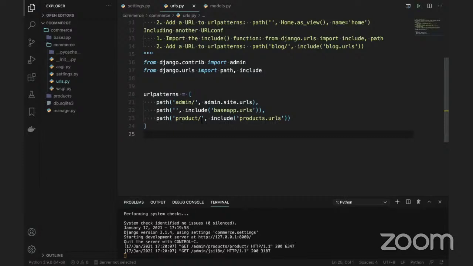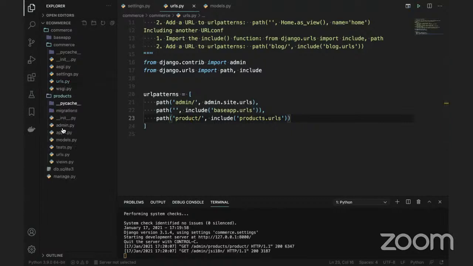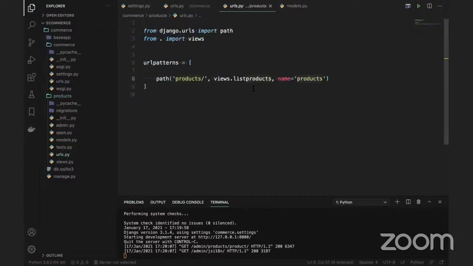If you click the products, it will go to the product first. Then in the product, there is an app products. In the products, again, it will go to the URLs. In these URLs, again, it will check which view you are calling.